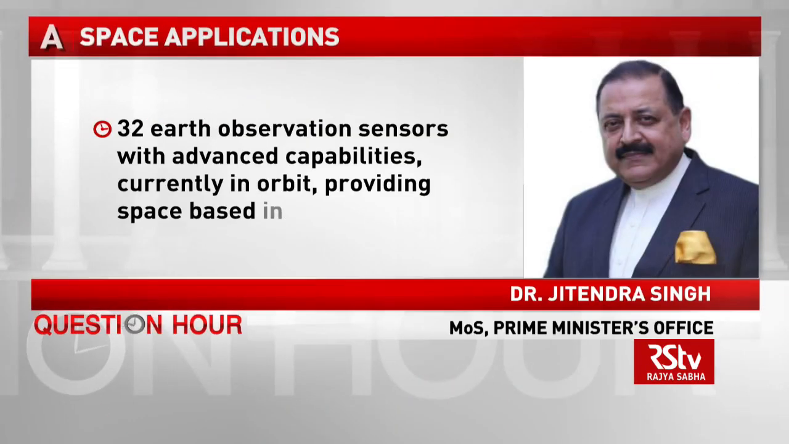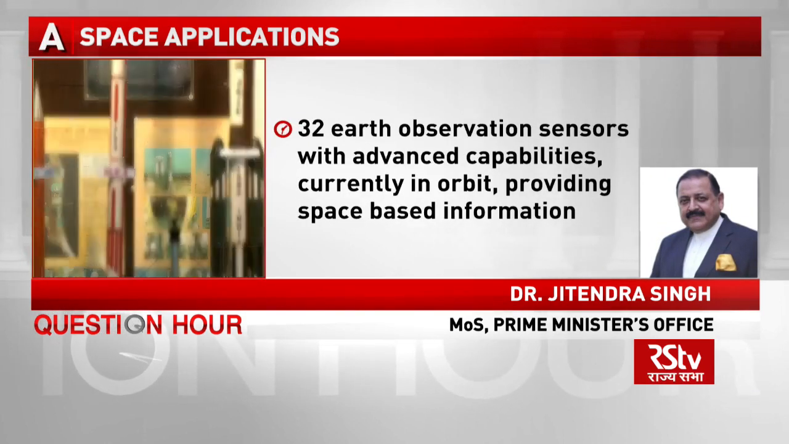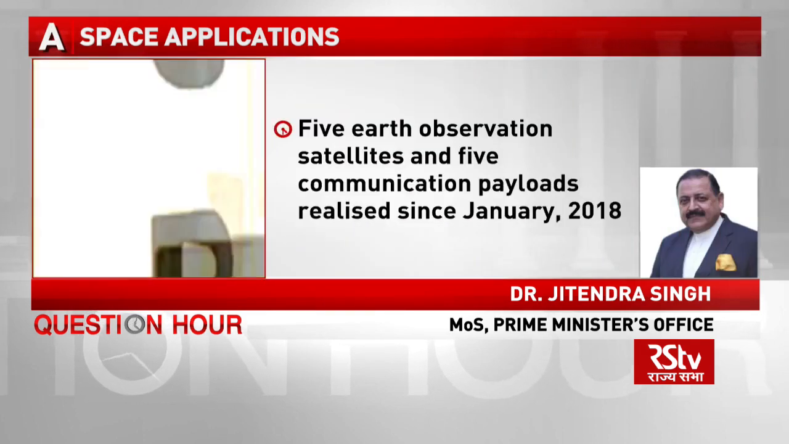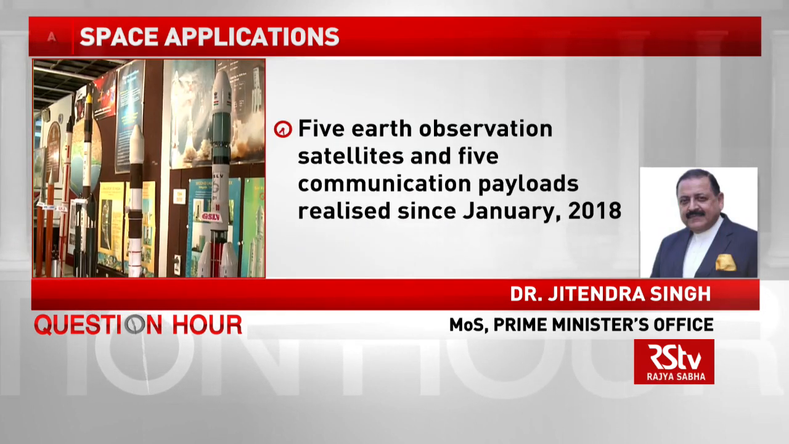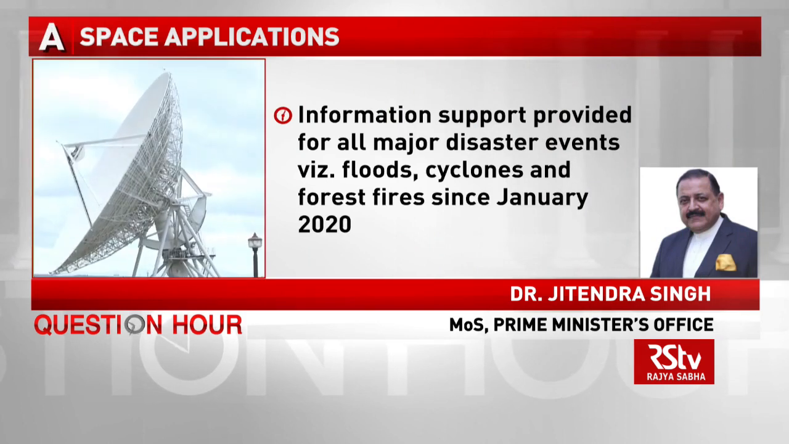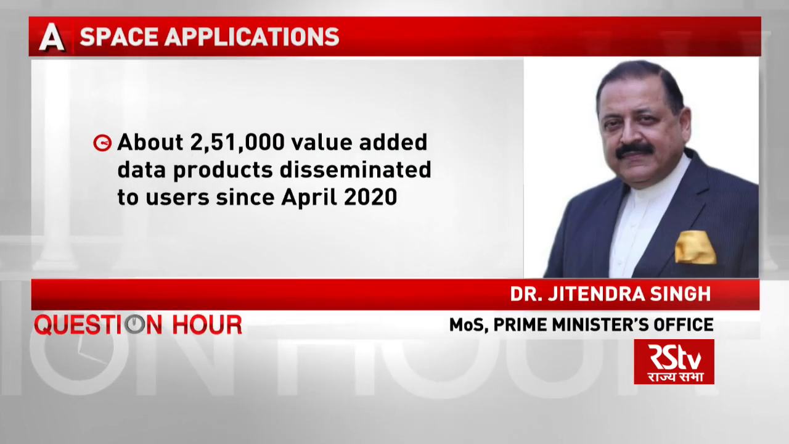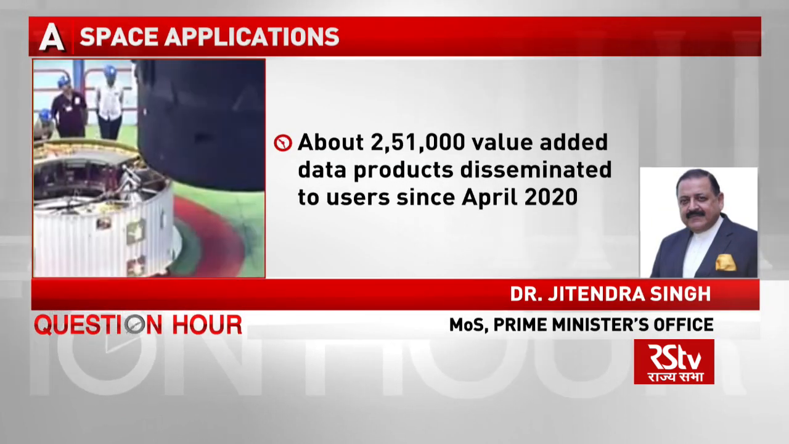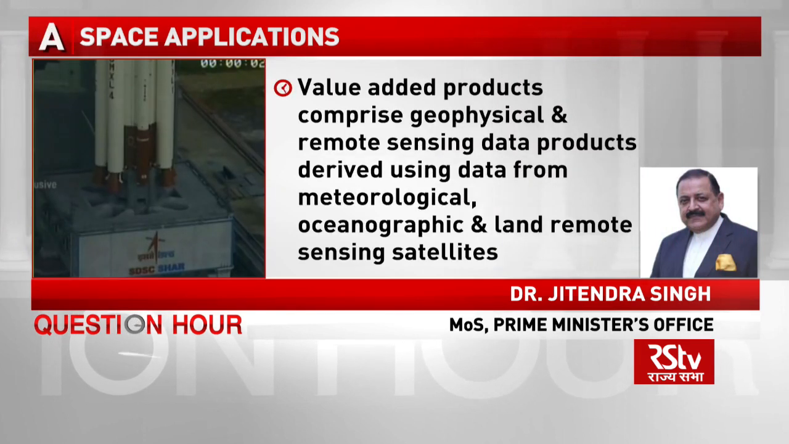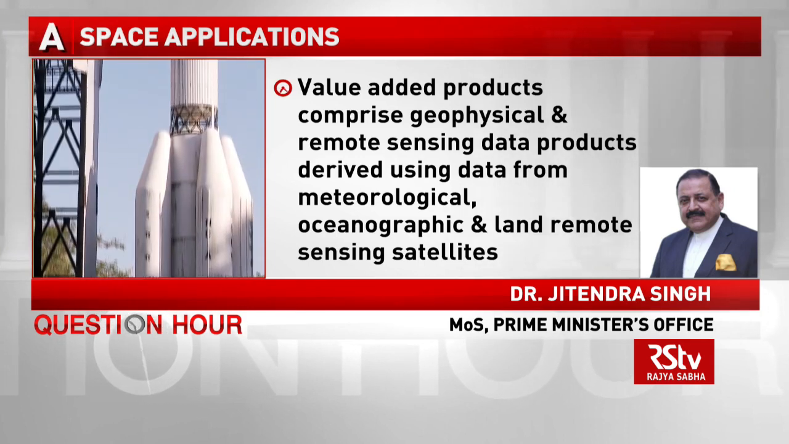So this response has been given by Dr. Jitendra Singh, who is MOS in Prime Minister's Office, and he says that 32 Earth observation sensors are in orbit right now with advanced capabilities providing space-related information. 5 Earth observation satellites and 5 communication payloads released since January 2018. Information support provided for all major disaster events like floods, cyclones and forest fires since January 2020. About 2,51,000 value-added data products disseminated to users since April 2020. Value-added products comprise geophysical and remote sensing data products derived using data from MET, oceanographic and land remote sensing satellites.